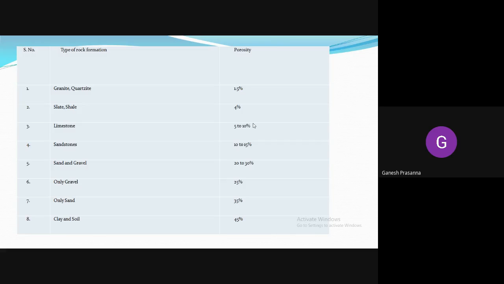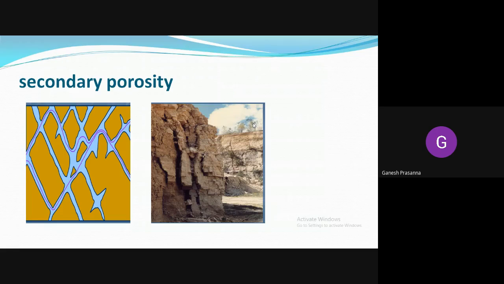You can see slate and shale have about 4% porosity. Limestone has 5 to 10% porosity. Sandstone has 10 to 15%. Sand and gravel has a maximum of 20 to 30%. Only gravel 25%, only sand 35%, and clay and soil has 45% porosity. Now, apart from the primary porosity, there is one more called secondary porosity, which can be found within the interstitial spaces in the rocks.